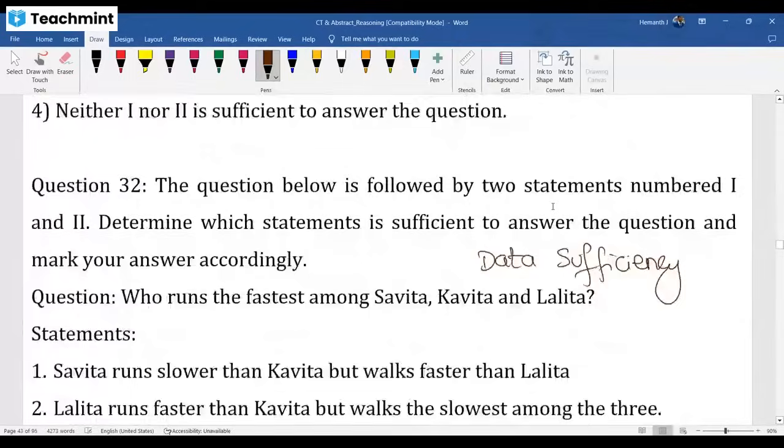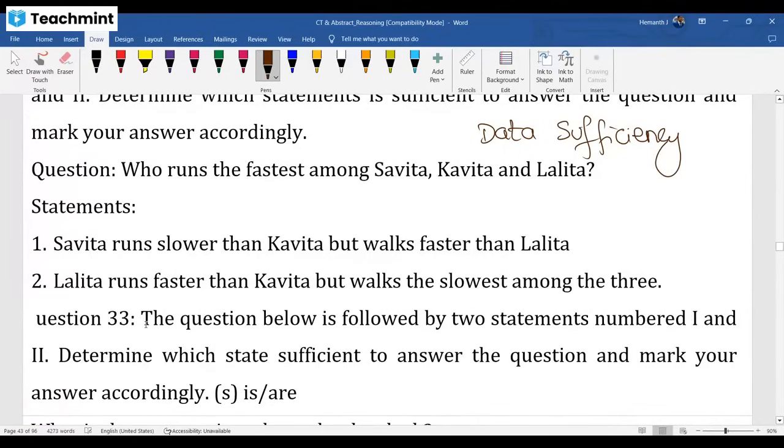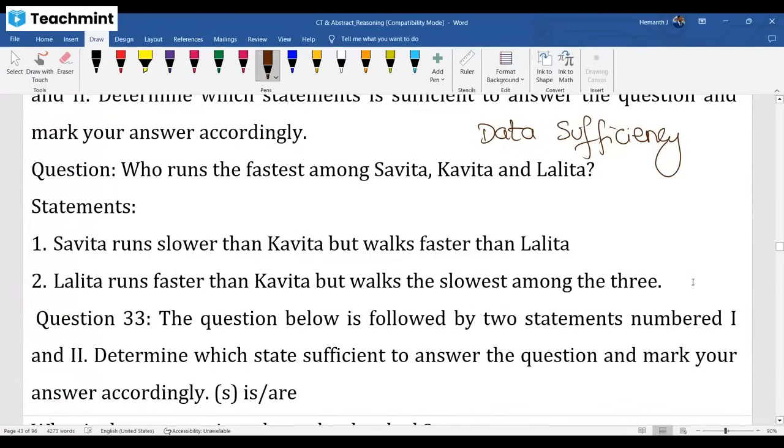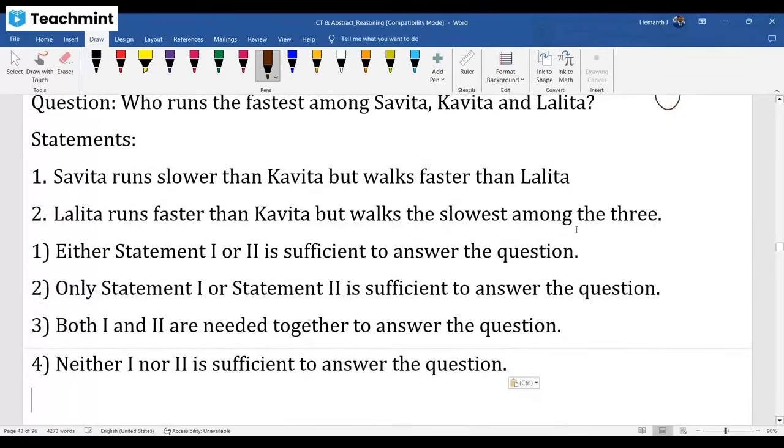Now see one more question here. The question is, who runs the fastest? Can you solve with one alone? If one alone and two alone are not possible, go for together, always. Who runs the fastest? Running, right? Statement 1 alone, can you answer? Statement 2 alone, can you answer? Alone not possible means go for together.